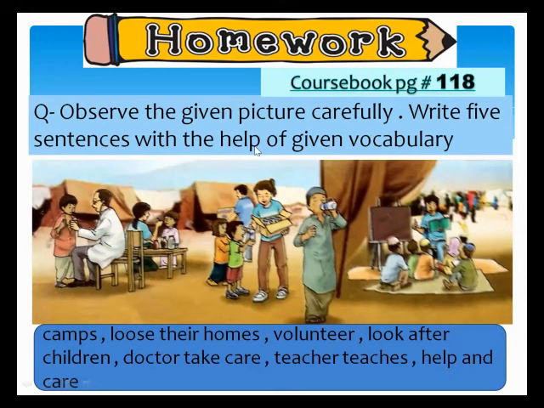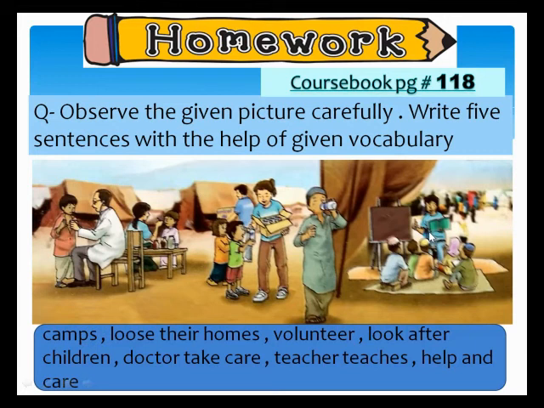The picture is showing that there are many camps and people lose their home. It is showing that the people are losing their home. The volunteers are there. There are many volunteers. They work with the help of people. They look after the people. They look after the children. Doctors take care. Teachers teach, help and care.